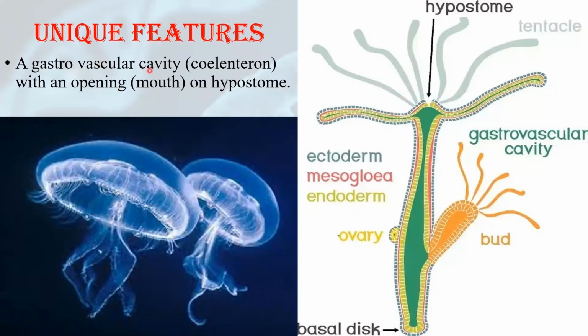They have a gastrovascular cavity inside their body, which is called the coelenteron. That's why cnidarians are also known as coelenterates. And they have an opening which is called the mouth. As you can see in this figure, this part, the green color part, is the gastrovascular cavity called the coelenteron, and here there is an opening which is called the mouth. You can also call it the hypostome.